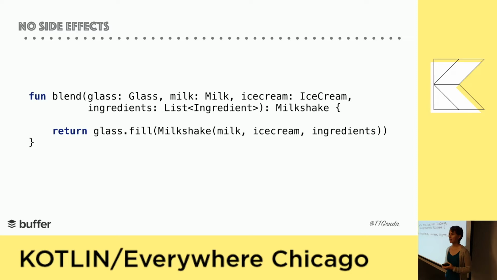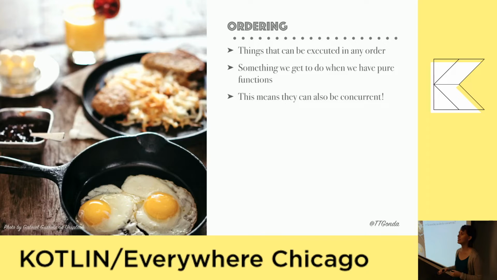And then when you have pure functions that don't depend on context and don't change anything in the outside world, the order kind of stops mattering. Pure functions can be executed in any order, assuming that the output of one isn't the input of another. And when you don't have to worry about the order of things, that can also make things easier to read. You don't have to think about, well, why does this have to be called before this or that? And if they can be called in any order, this means they can also be called at the same time. So it makes spreading the work a bit easier.